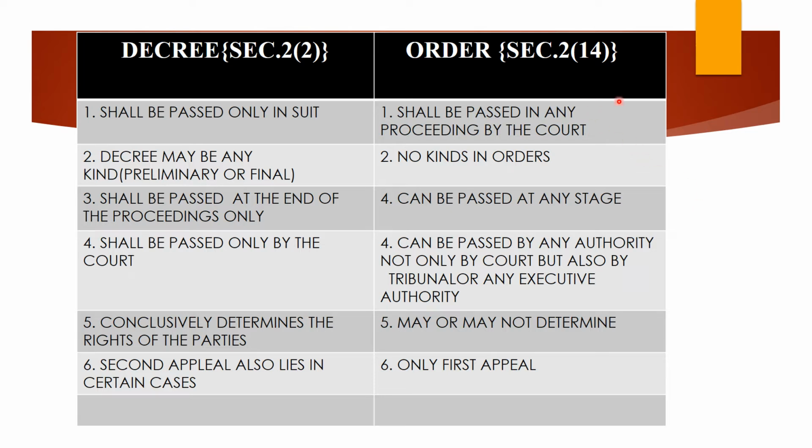But here, the order means a decision by the court. That is the difference. It is not under the first part, where the superficial structure of the CPC is there. The 51 orders we say are there in the CPC are not the same as the order which we are using under section 2(14). Now, here the order means a decision. Now, come to the first difference: a decree shall be passed only in a suit.